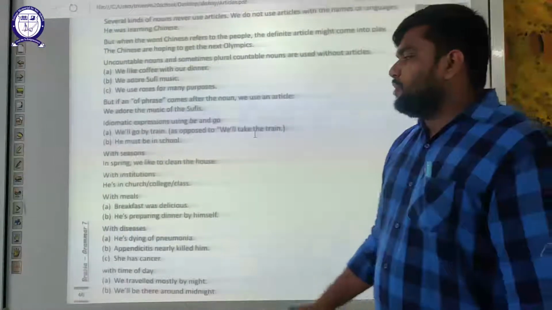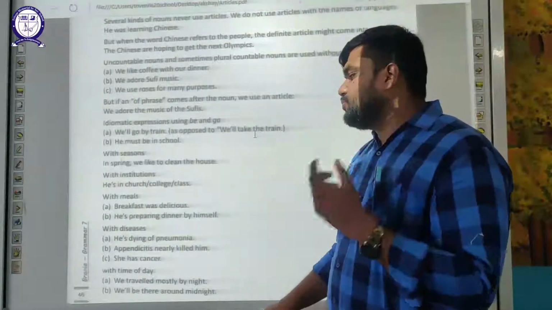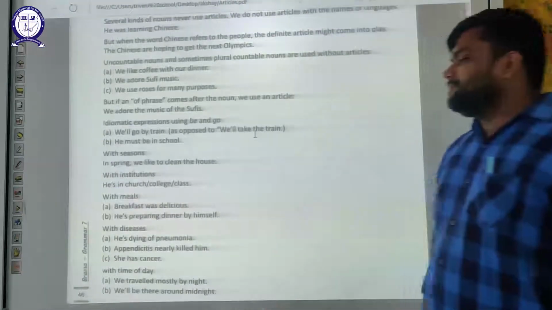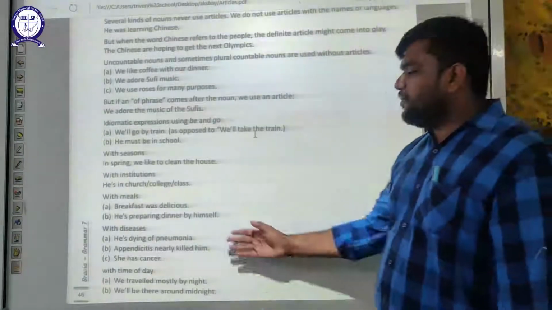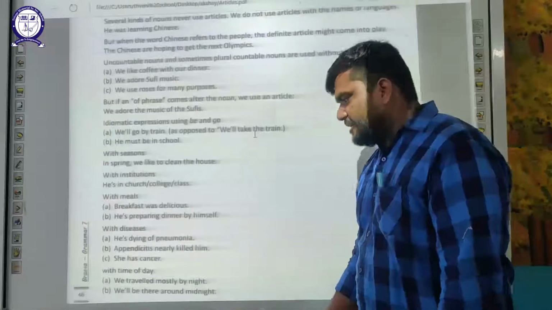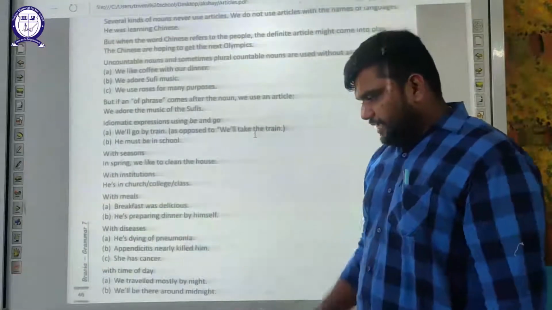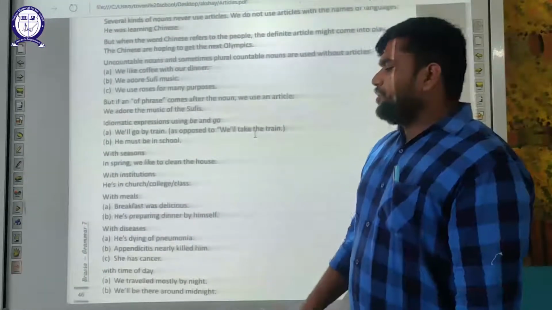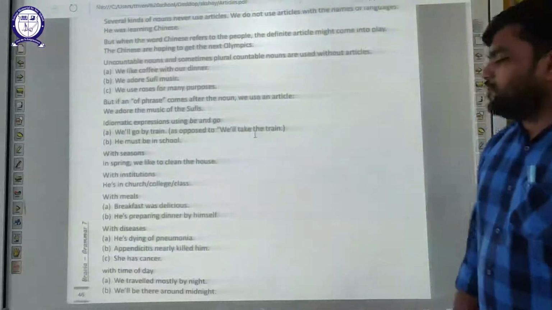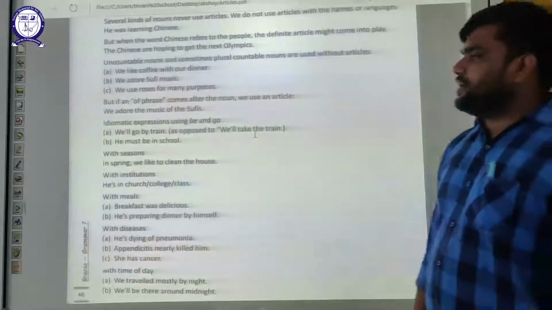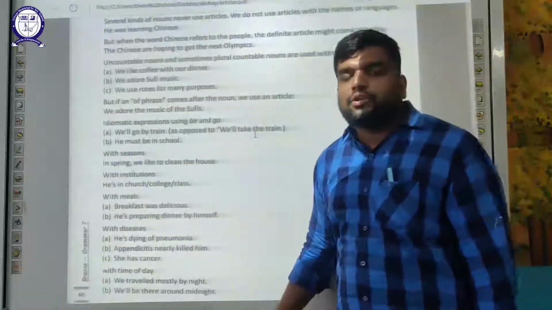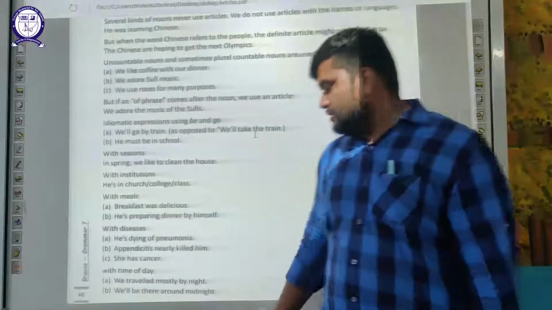With meals: breakfast was delicious, he's preparing dinner by himself. With disease: he's dying of pneumonia, appendicitis nearly killed him, she has cancer. With time of day: we travel mostly by night, we'll be there around midnight. So these are some examples where you don't use any sort of articles.